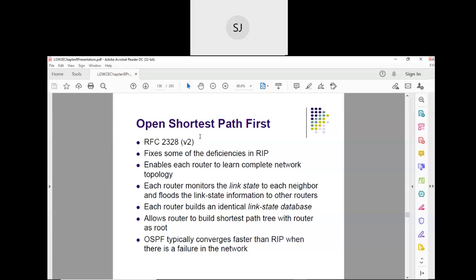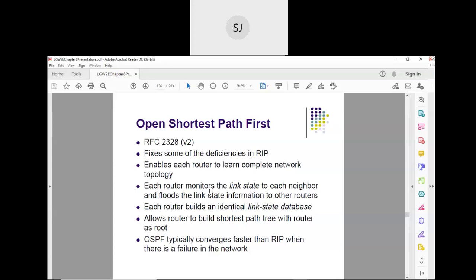It is mainly developed to overcome the deficiencies of RIP. The main deficiency is that RIP runs for a smaller network, but OSPF runs for a bigger network. And one more thing: here only the local information is exchanged between the routers. Every router exchanges information about its neighbors with its neighbors. The complete topology of the network is not exchanged.